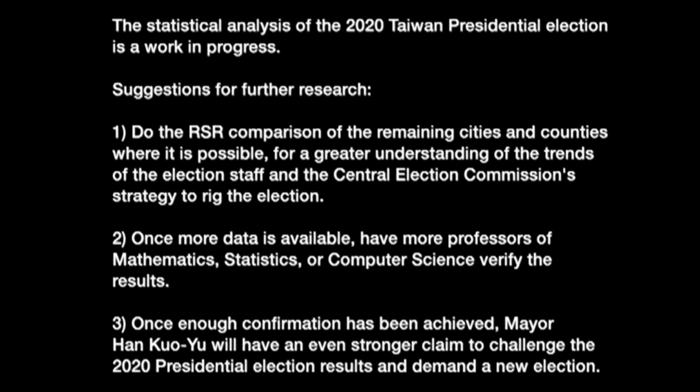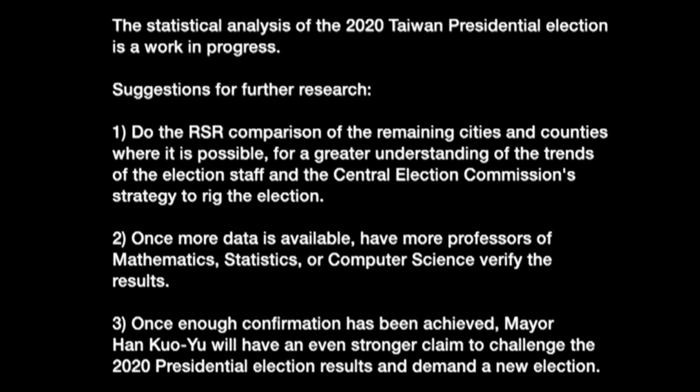The statistical analysis of the 2020 Taiwan presidential election is a work in progress. Suggestions for further research. Number 1, do the RSR comparison of remaining cities and counties where it is possible, for a greater understanding of the trends of the election staff and the Central Election Commission's strategy to rig the election.